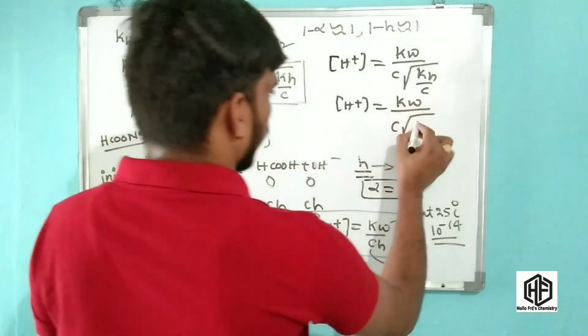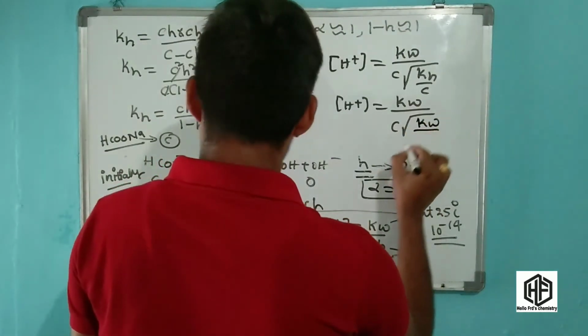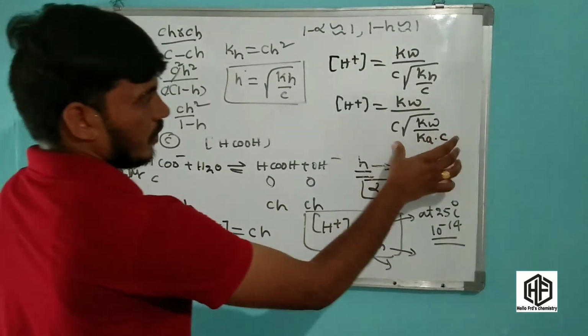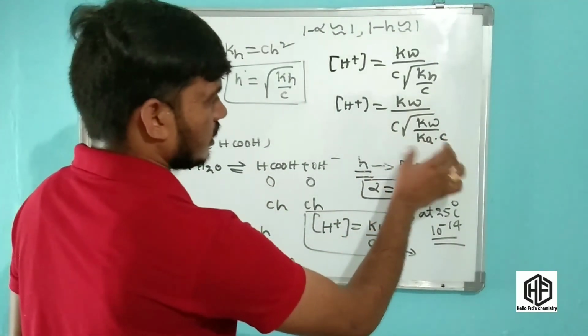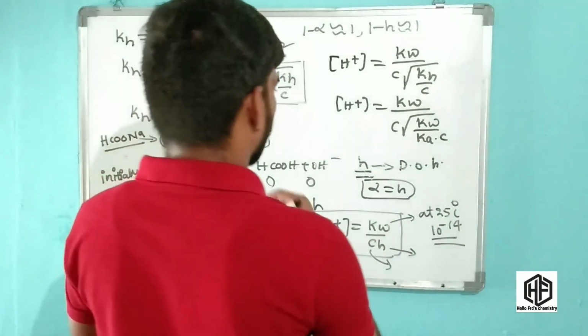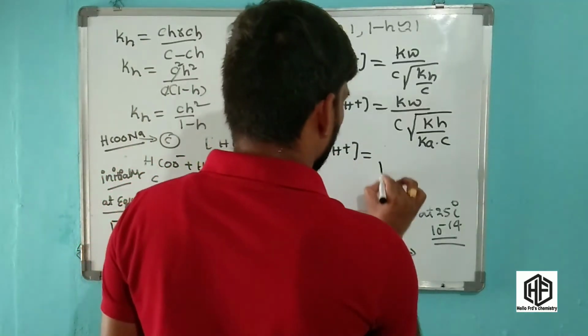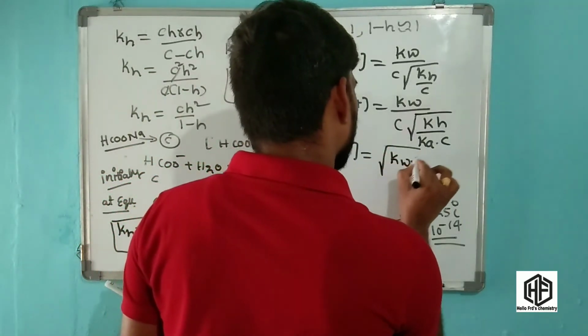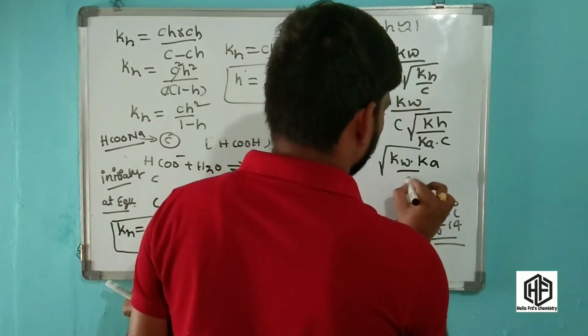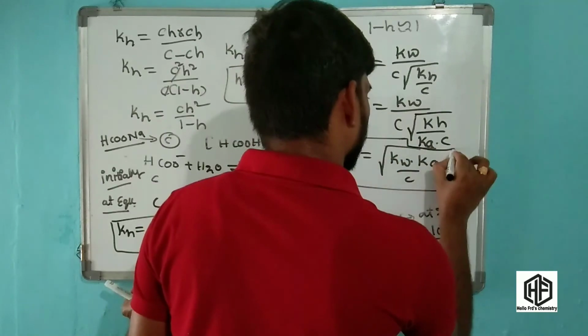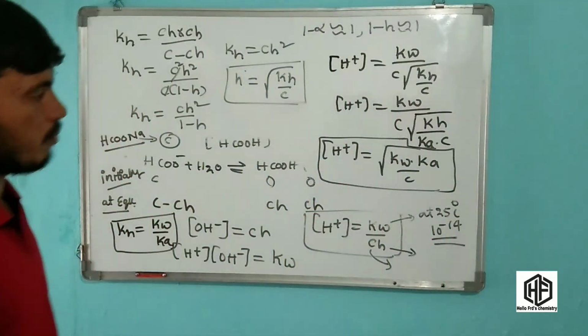Now in this value, Kw by Ka into C is present. So the concentration of H plus is equal to root over Kw into Ka by C. This is the H plus ion concentration of a weak acid plus strong base salt.